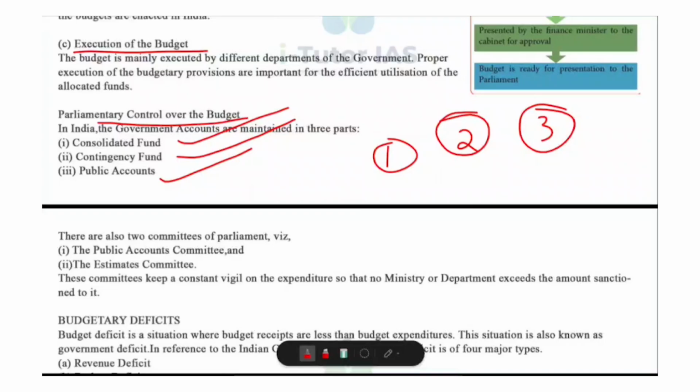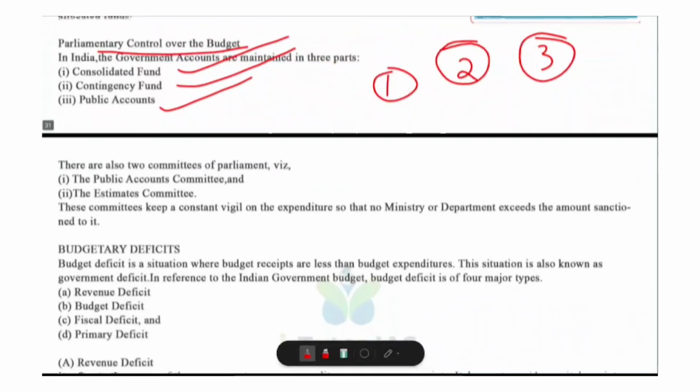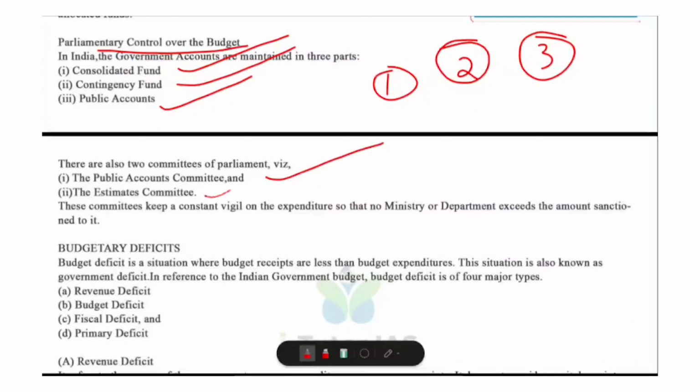Okay. And Parliamentary Committee for Budget Approval, to ensure expenditure does not exceed limit sanctioned by Parliament. Two important committees monitor the government financial activities. What are they? Public Account Committee and also Estimate Committee. The Public Account Committee examines the appropriation account and the audit report of CAG. It ensures public money is spent according to parliamentary sanction. It checks irregularities and inefficiencies.